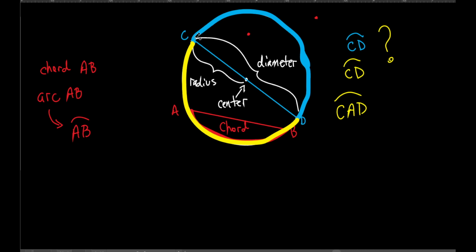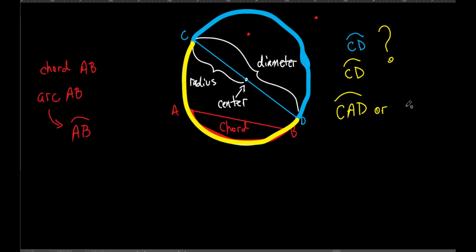All right, because if I said arc CAD, it starts at C, it goes through A, and it ends up at D. That's what that means. Does the blue one do that? No. It starts at C and it ends at D, but it doesn't. The blue one doesn't go through A, does it? Or I could call it something else.